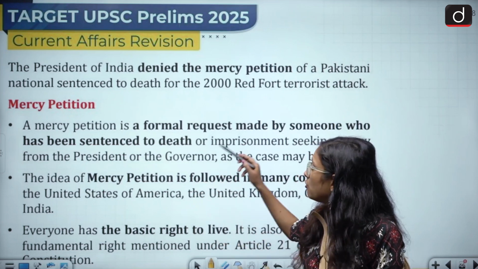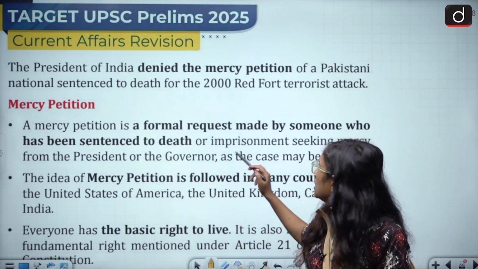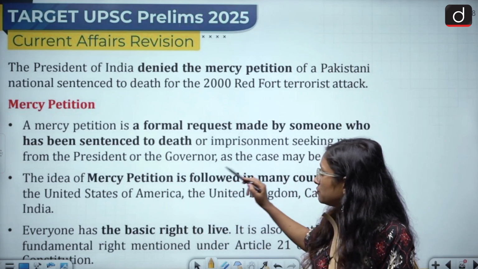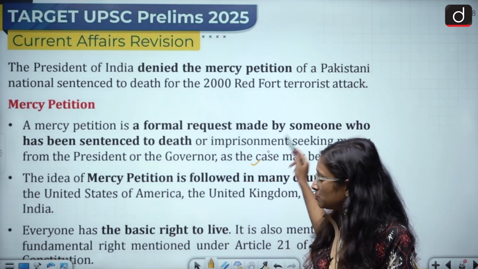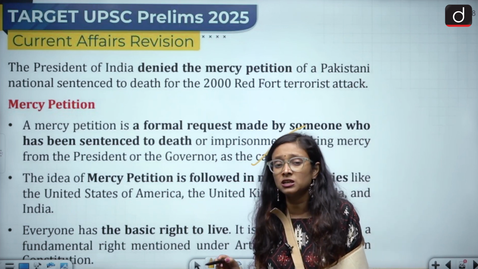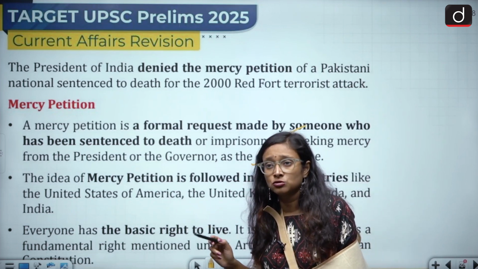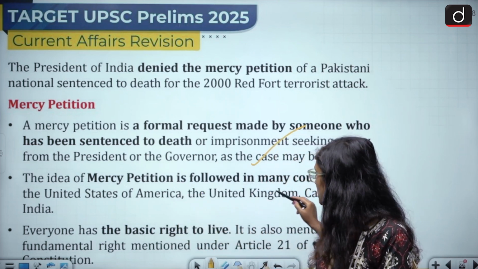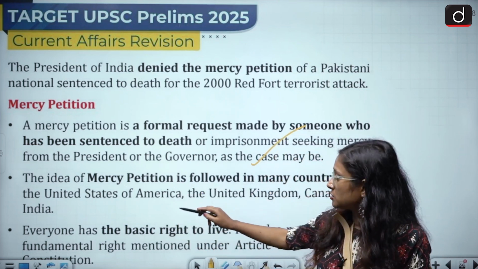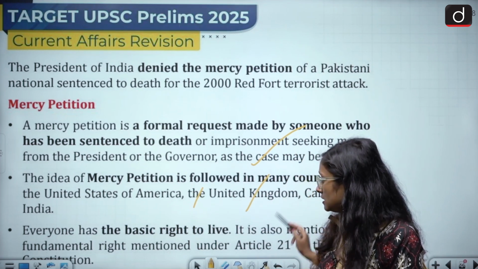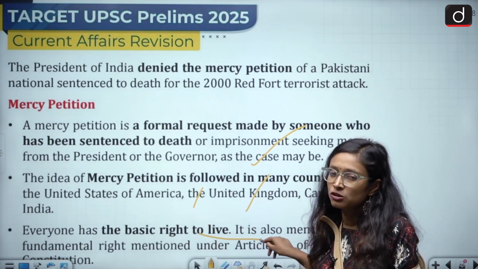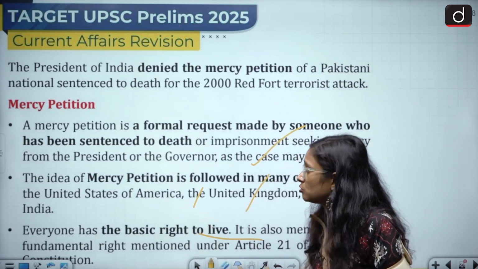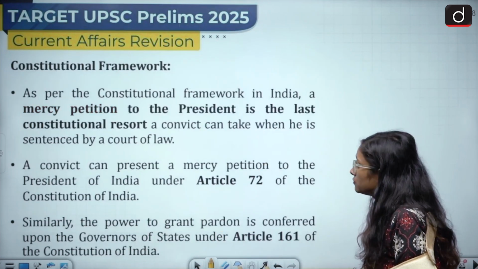A mercy petition is a formal request made by someone who has been sentenced to death or imprisonment, seeking mercy from the President or Governor, as the case may be. So here you need to be very particular that a mercy petition is related to the President and also the Governor. The idea of a mercy petition is followed in many countries like the United States of America, United Kingdom, Canada and India. Everyone has a basic right to live, which Article 21 of the Indian Constitution talks about. That's why we have the provision of the mercy petition.